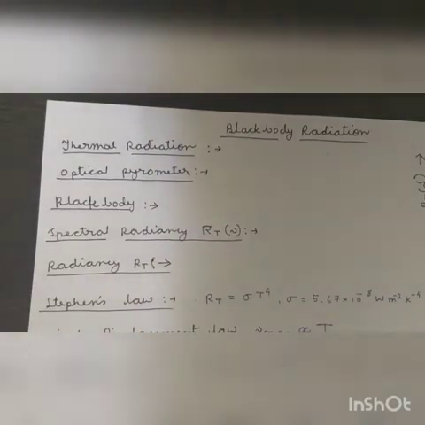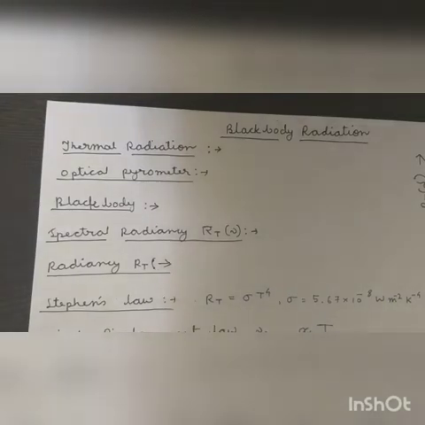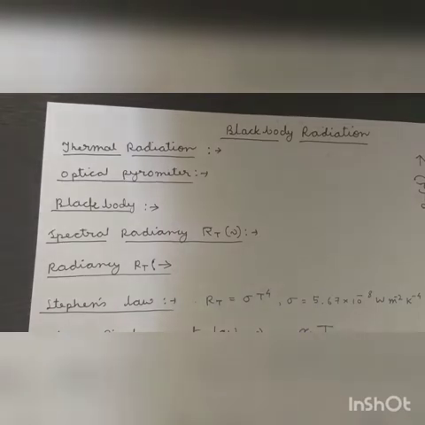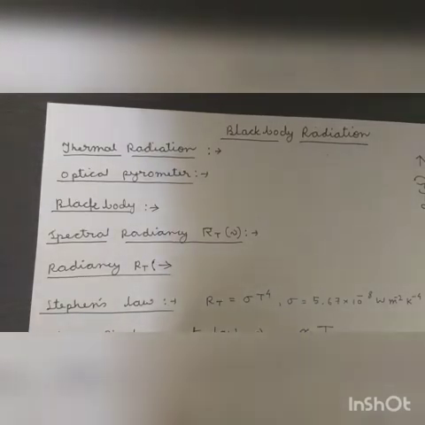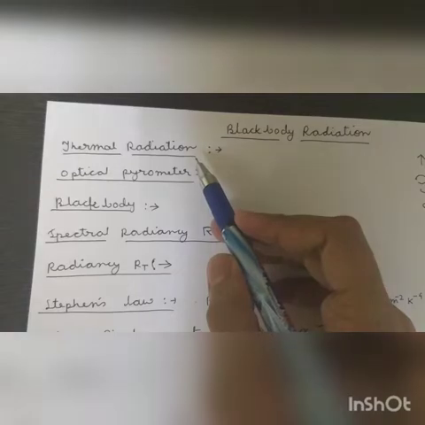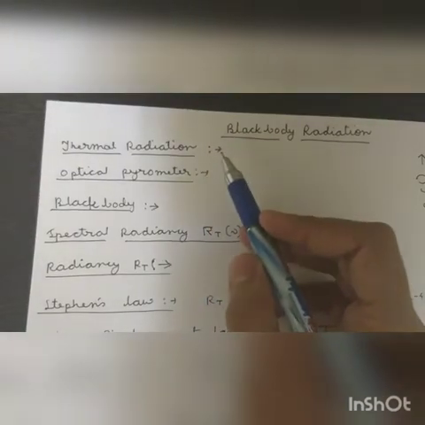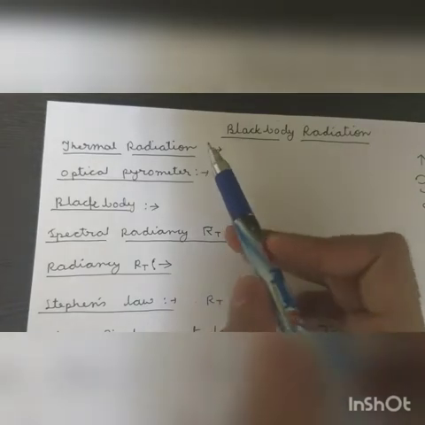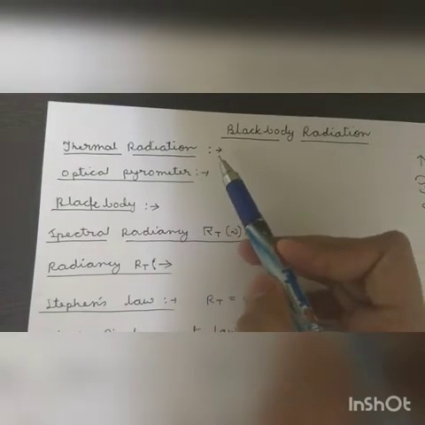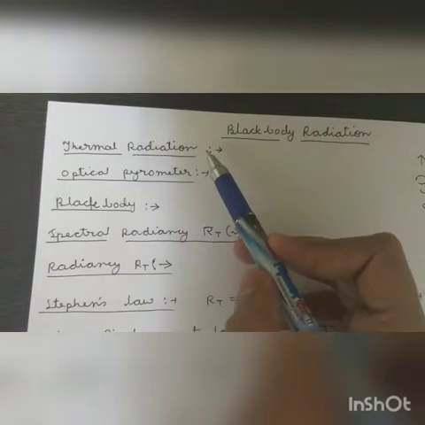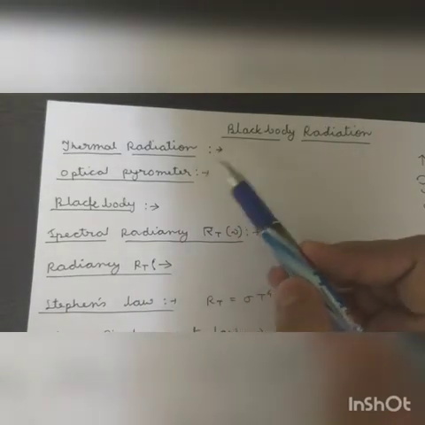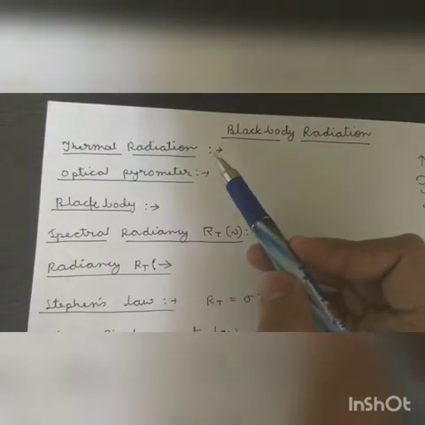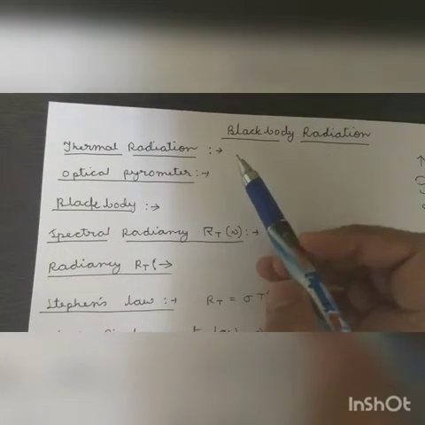First of all, we will see some basic definitions which we will encounter throughout the video. First of all is thermal radiation. Thermal radiation is the radiation emitted by any body due to its temperature. Due to temperature, the constituent particles start moving and colliding with each other, which gives rise to a radiation that is known as thermal radiation.